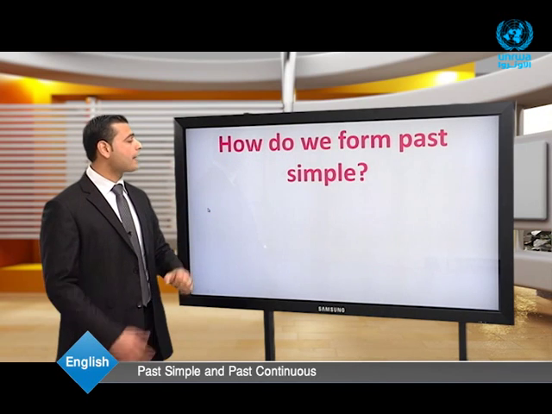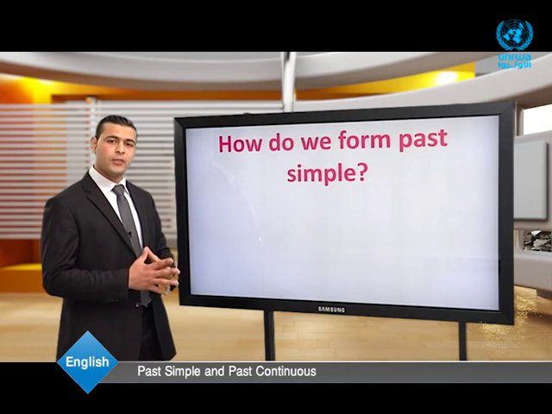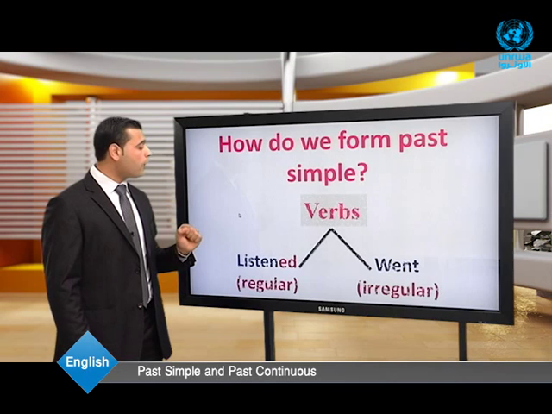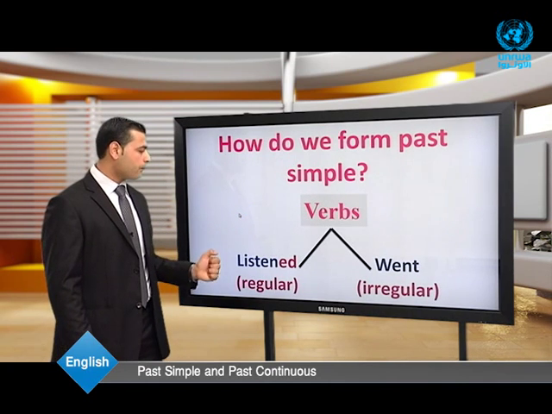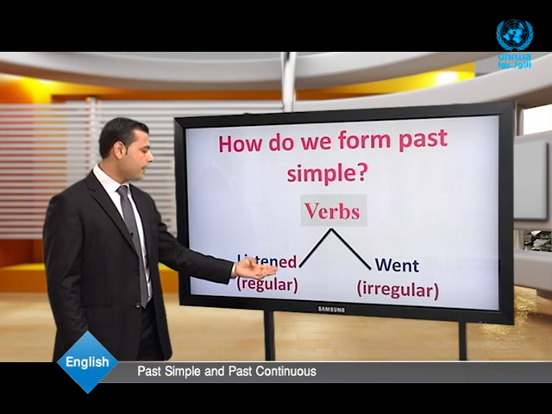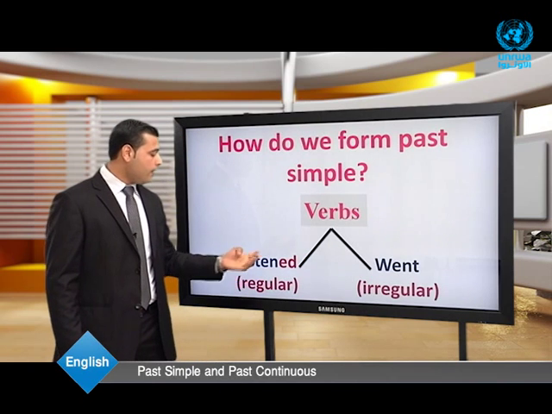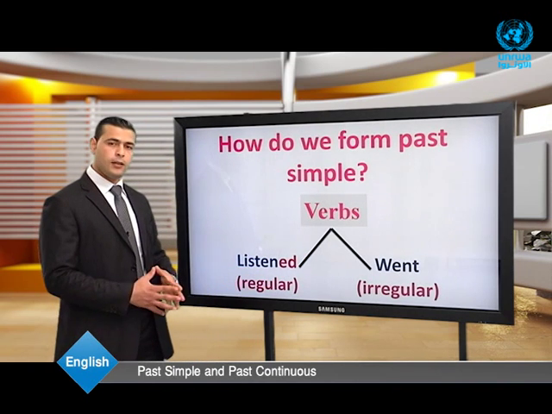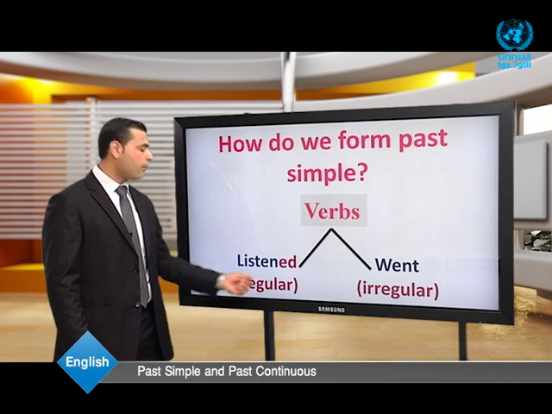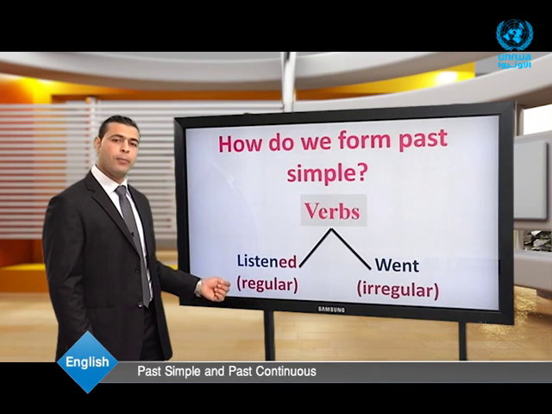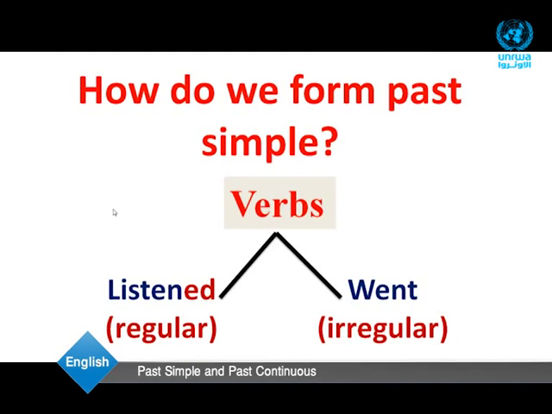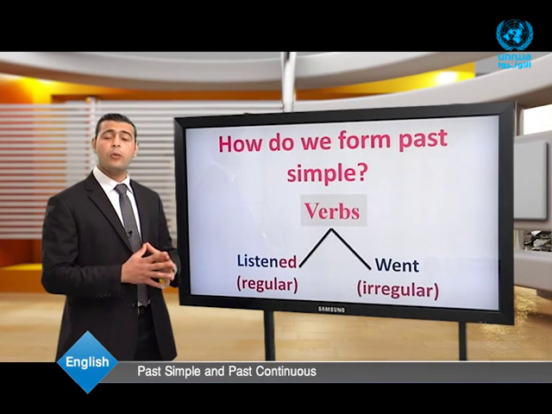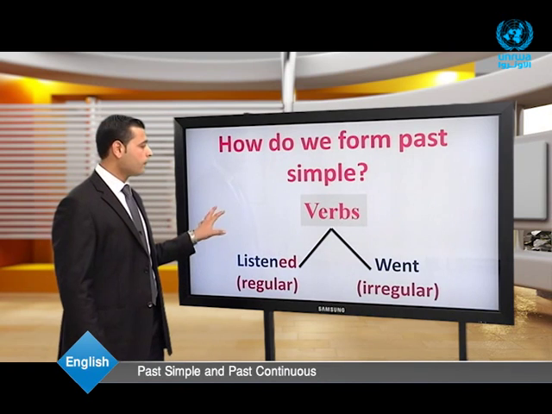How do we form past simple? Dear students, in English verbs, we have two types. Here, let's look at listened and went. The first verb, listened, we call a regular verb. But went is an irregular verb. Went is an irregular verb. Let's have a closer look at the way we form the past simple.